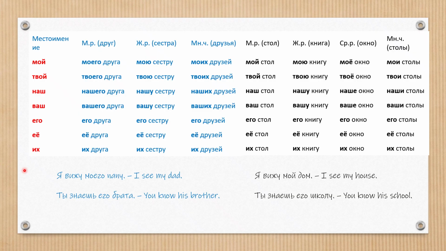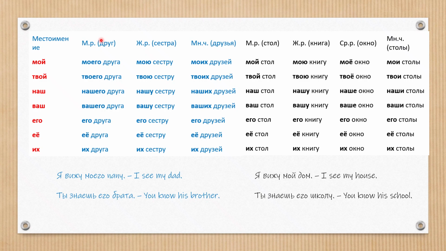So, we have here possessive pronouns in nominative case. Мой, твой, наш, ваш, его, ее, их. The others change in accusative case. Our possessive pronouns will change their endings based on animate object or inanimate object. So, first, animate objects. Masculine gender.